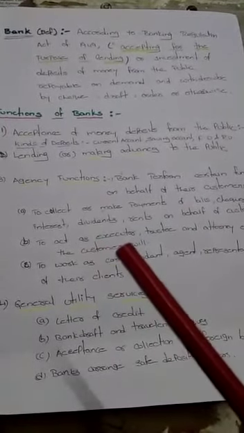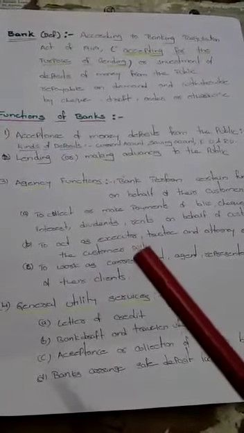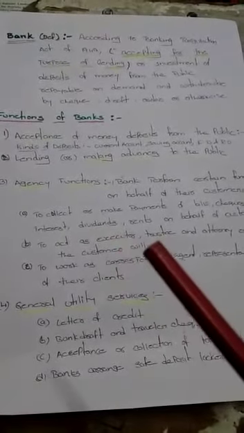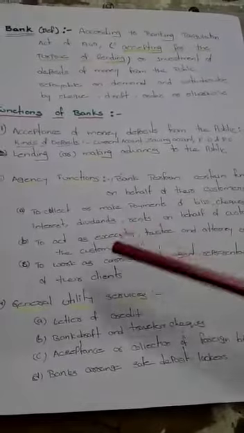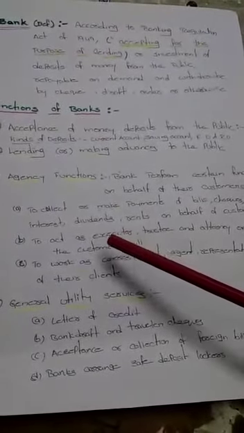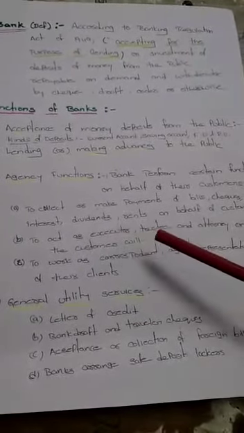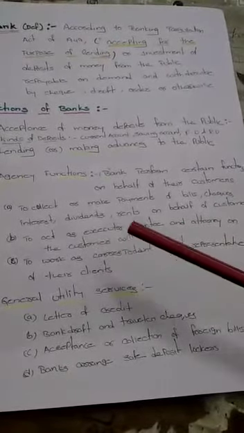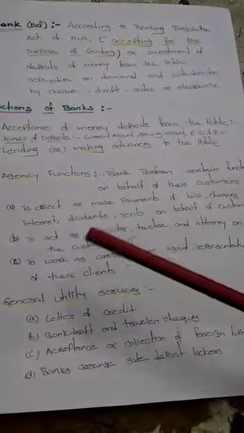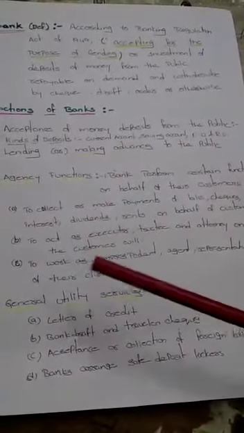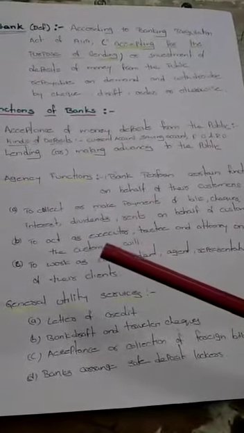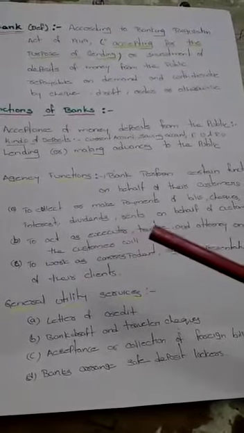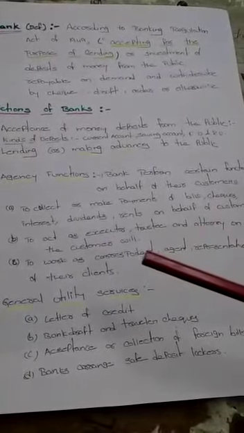The second point in the agency function is on the customer's will. The bank is acting as an executor, trustee, and attorney. That means when you want to keep your will in the bank, the bank acts as an executor of your will, and as trustee and attorney also.